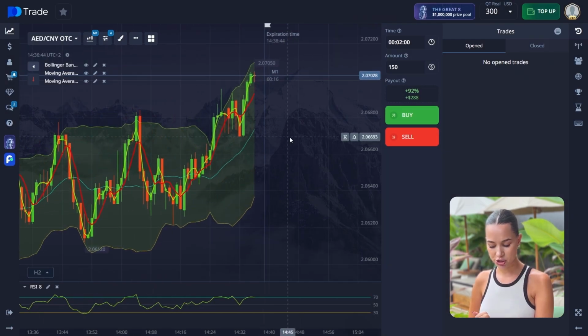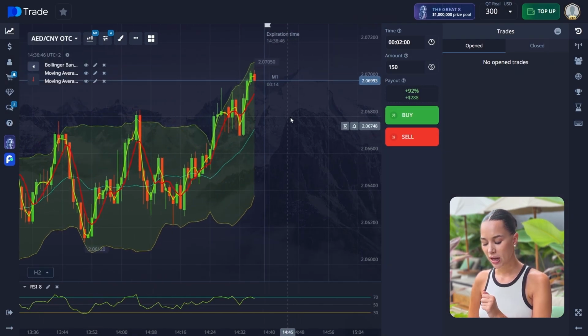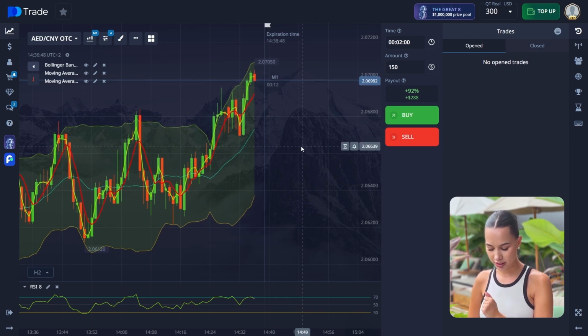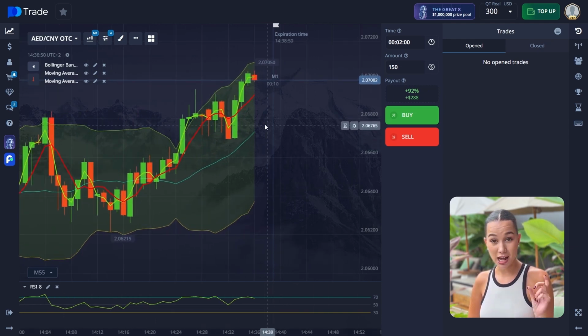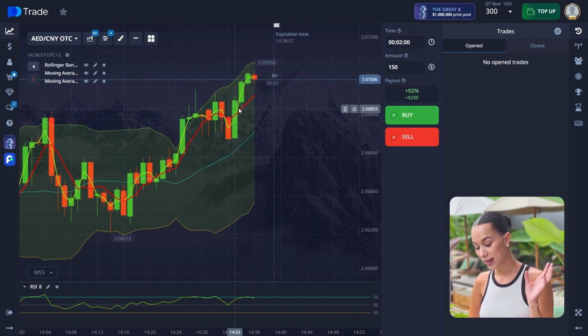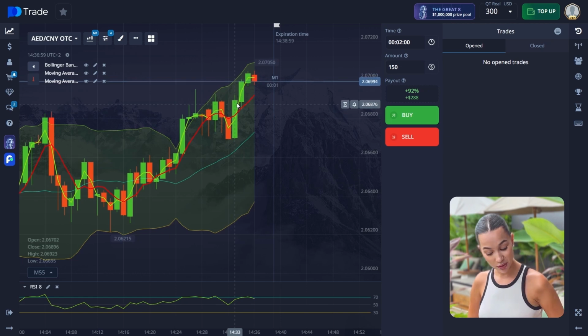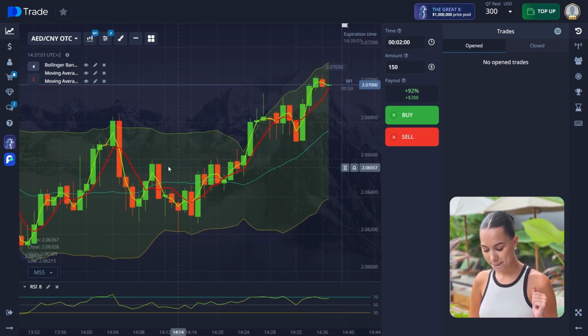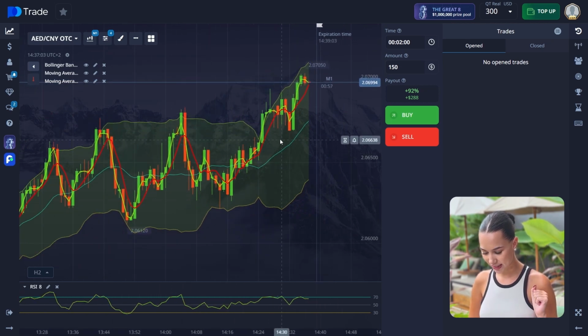The time of the expiration is 2 minutes. As we can see, we have only $300 in the account, and I'm going to trade with half of my balance. Of course, it's kind of risky. In case of something, I can use the rollover, but we'll see how it all goes, because of course I want to make as much profit as I can.